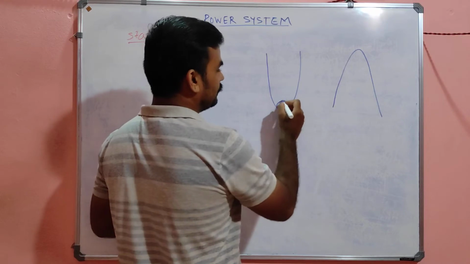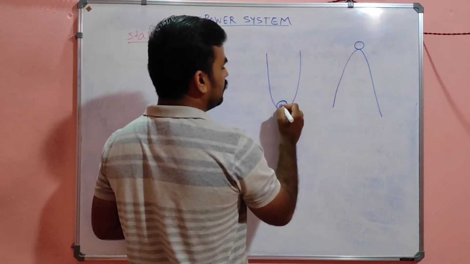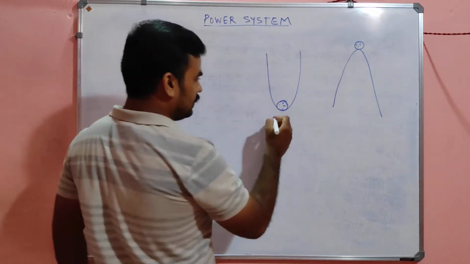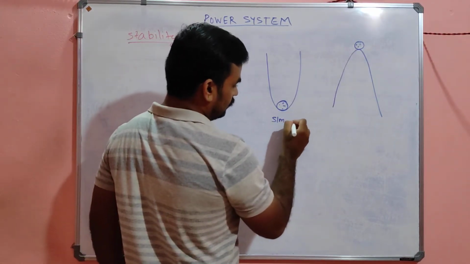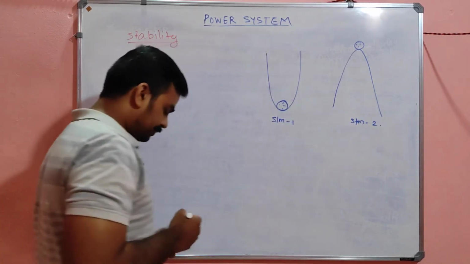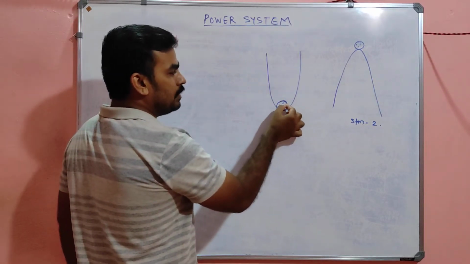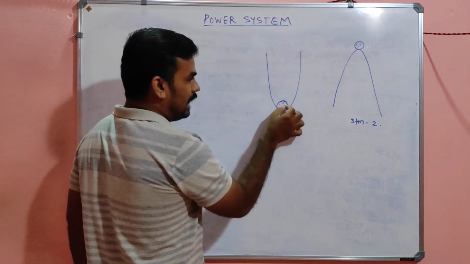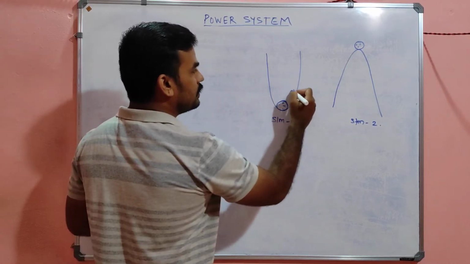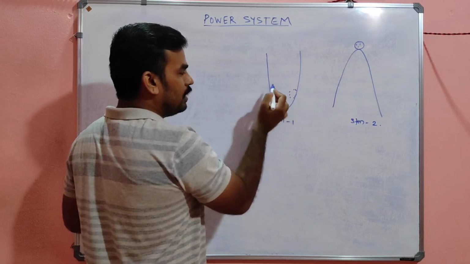See my dear, this is a ball, this is system 1 and this is system 2. See, if I introduce a small force here, what happened? The ball will move in this direction, right? In the other direction also the ball will move like this.